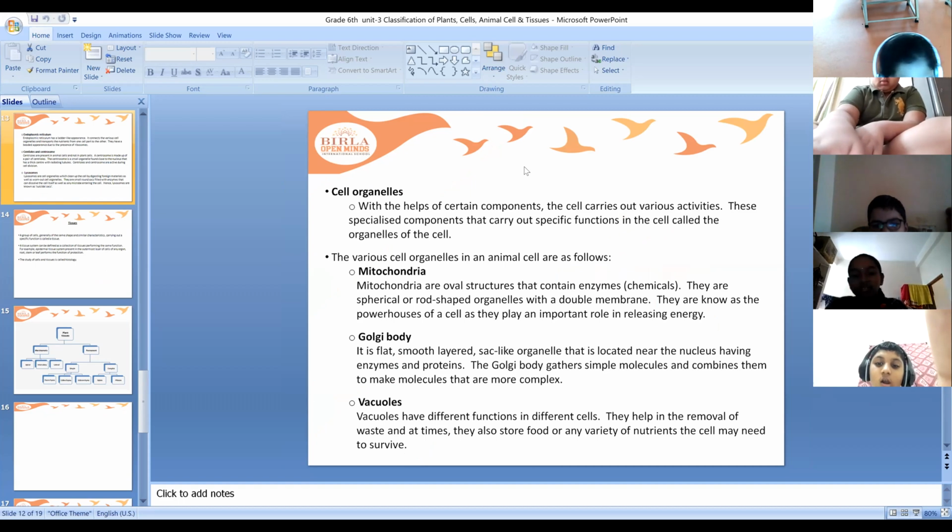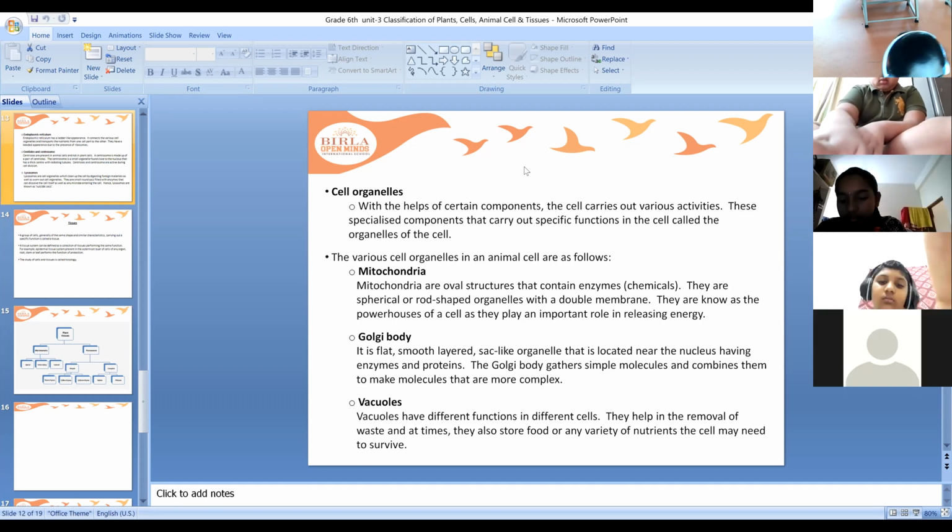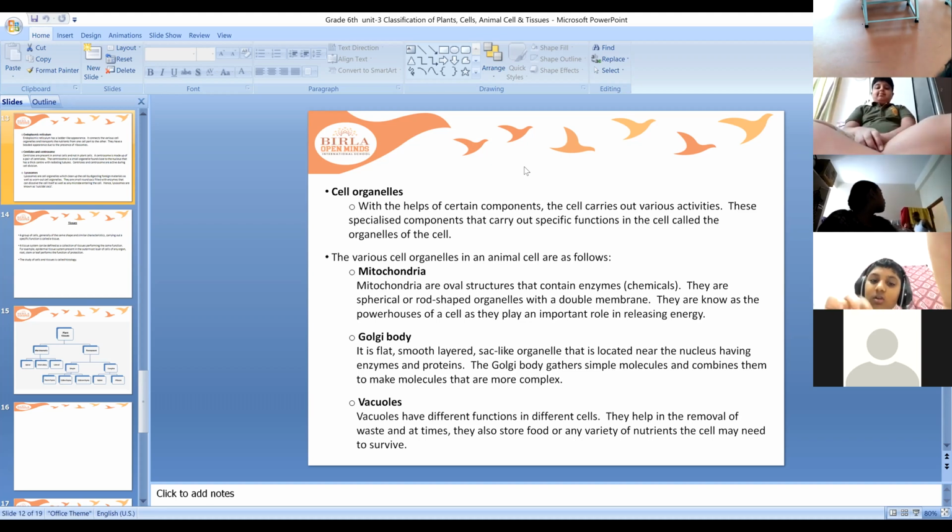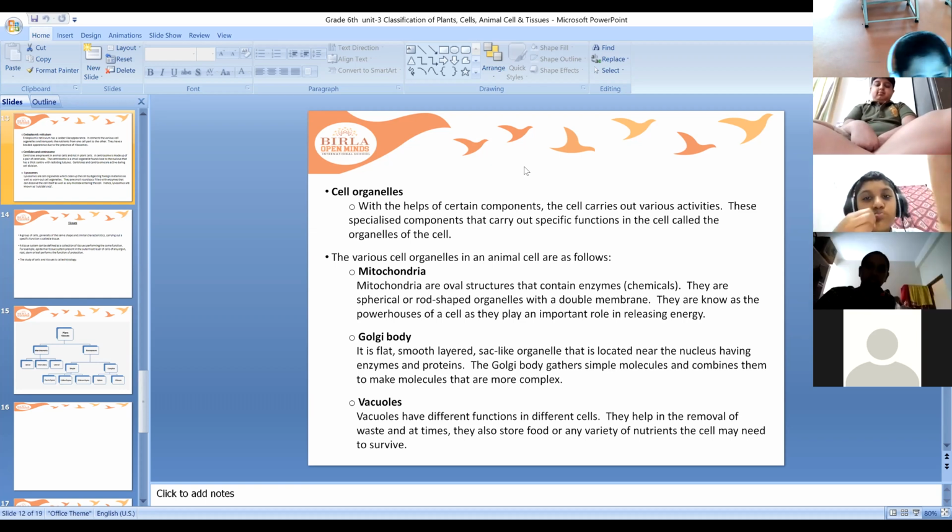So coming to cell organelles of the cell, children. There are different types of cell organelles present in an animal cell. Don't get confused if I say animal cell, because for animal cells and human beings, the cell organelles are the same. But for plant cells, there is a difference. Plant cells have chloroplasts, which help them in photosynthesis, and extra organelles like the cell wall. The animal cell does not have a rigid cell wall, because there are so many functions to be carried out by an animal cell, like the exchange of different types of materials in and out of the cell.